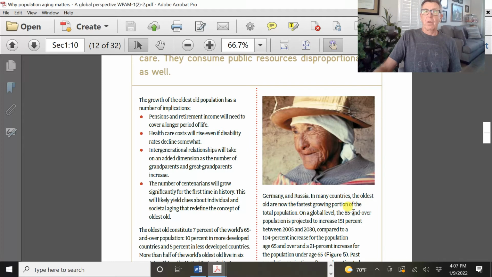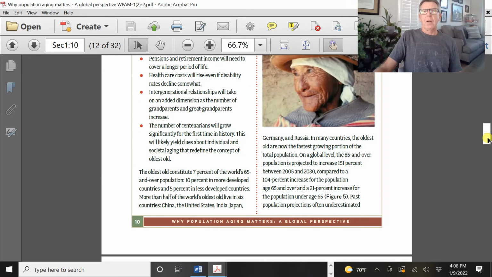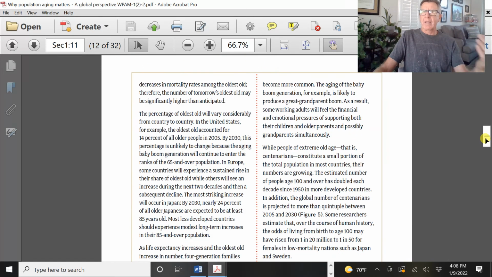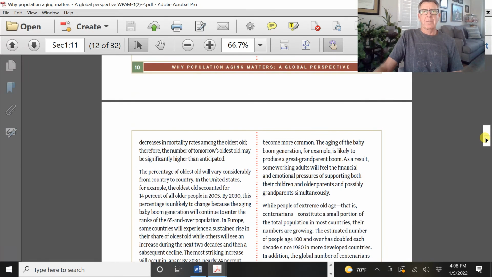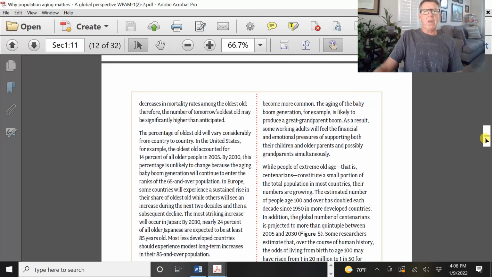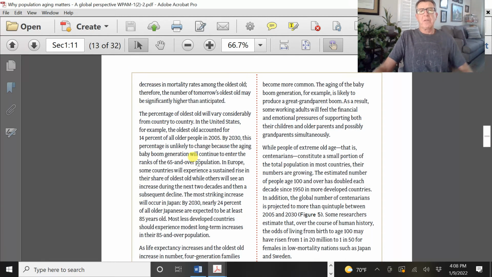Global level talks about 85 and over. This was that first question that I was looking at. From 2005 to 2030, we see that the answer to that question was 151%. So again, you reflect back to your quiz to answer these questions. It's going to vary considerably from country to country. It all depends on where you are in terms of being developed, technological, and having social support. That's what this is all about.